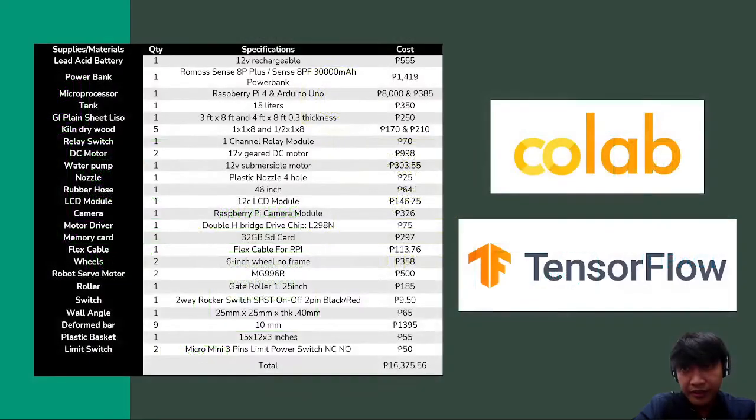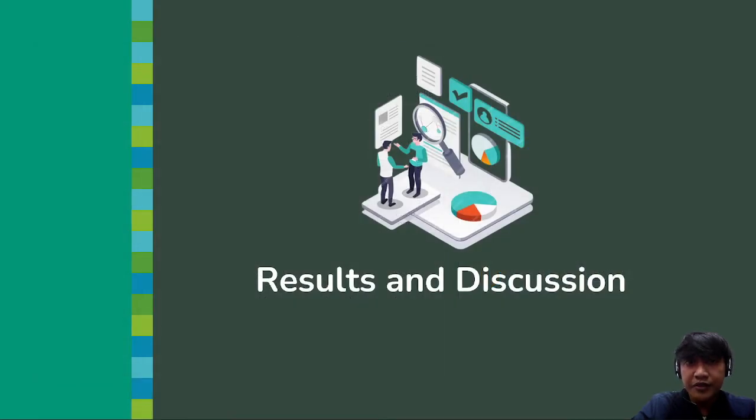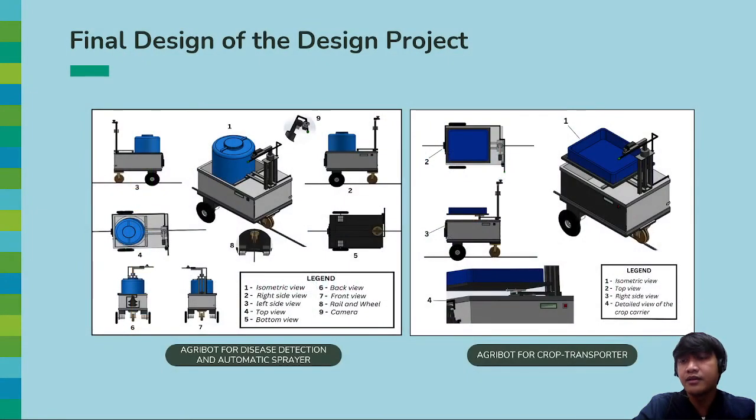So for the materials or tools that we need, we have this table enumerating the needed hardware. On the right side we have our software requirements. We have our Google Colab and the TensorFlow for testing and training of our data. So for the results and discussion, the following is the final design of our project.